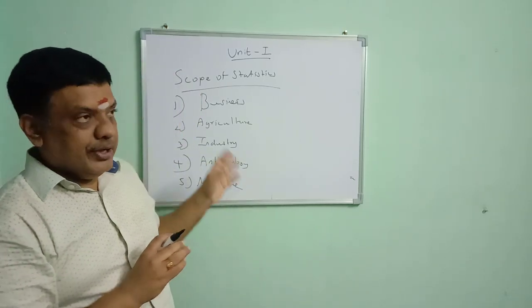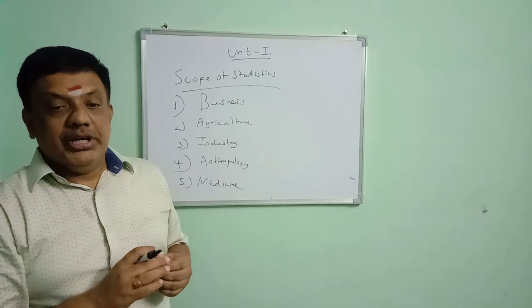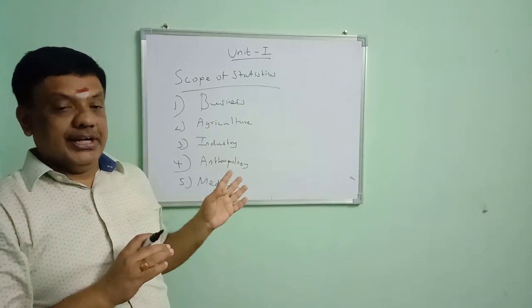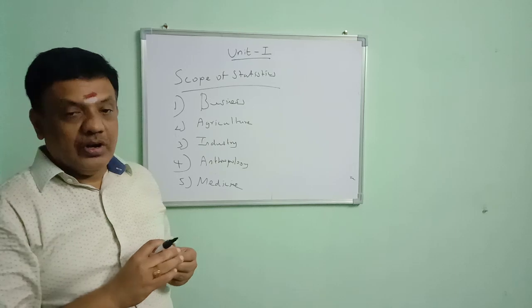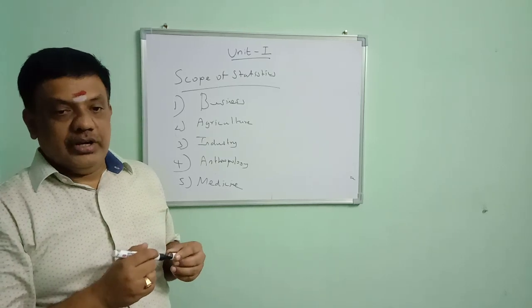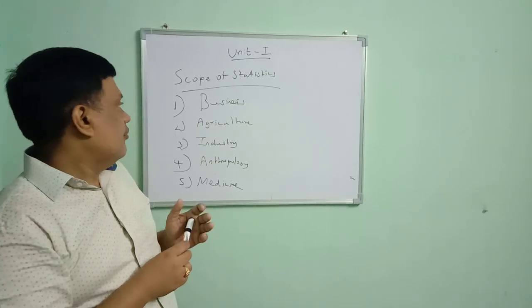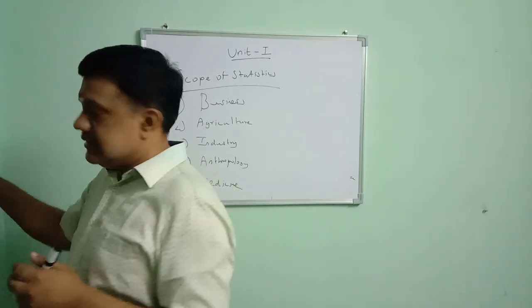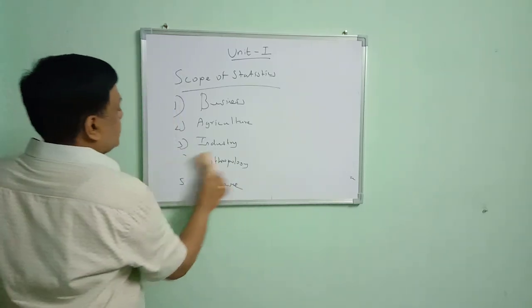In our examination, they will ask one question: the application of statistics in industry, agriculture, medicine, or all of the above. So it is a straightforward question. We need to answer all of the above. This is the scope of statistics. It is a wide application of statistics.